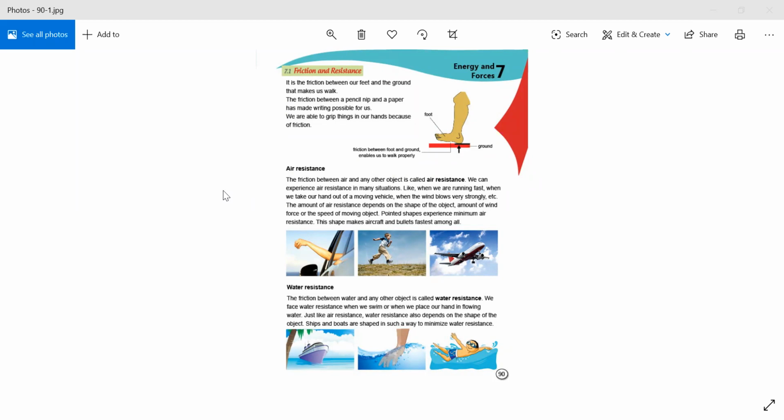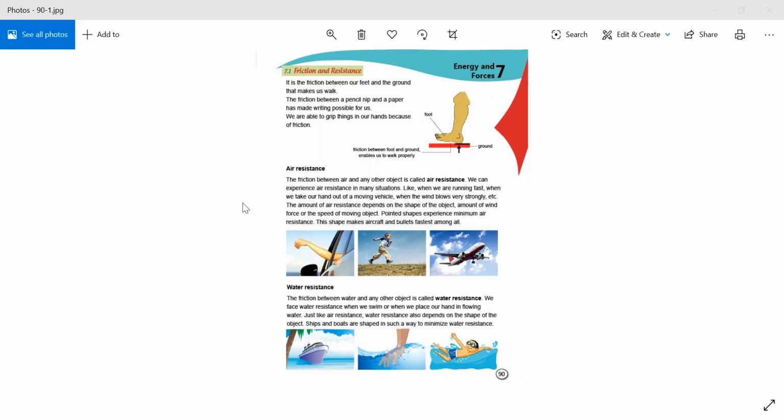And the amount of air resistance depends on the shape of the object. Okay, keep this in mind: the amount of air resistance depends on the shape of the object. How the object's shape is determines the amount of air resistance.